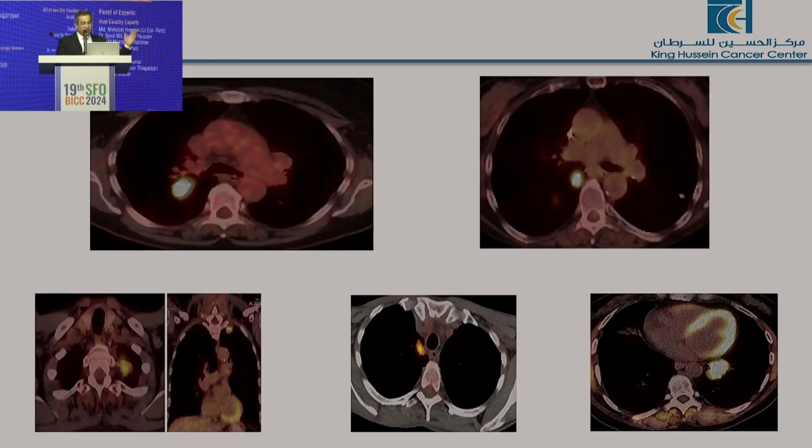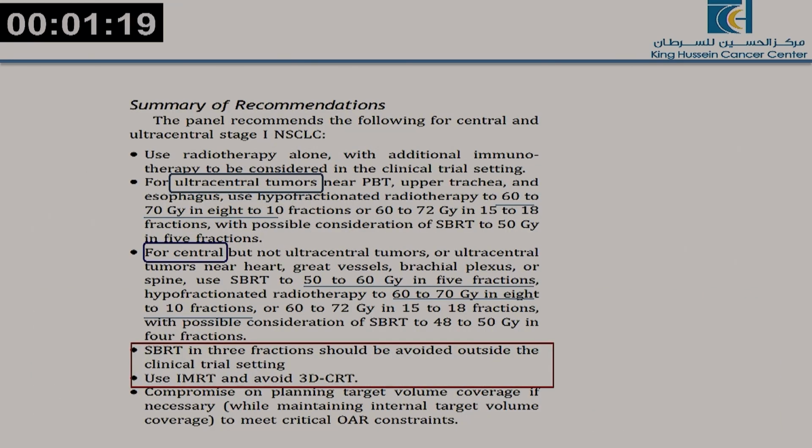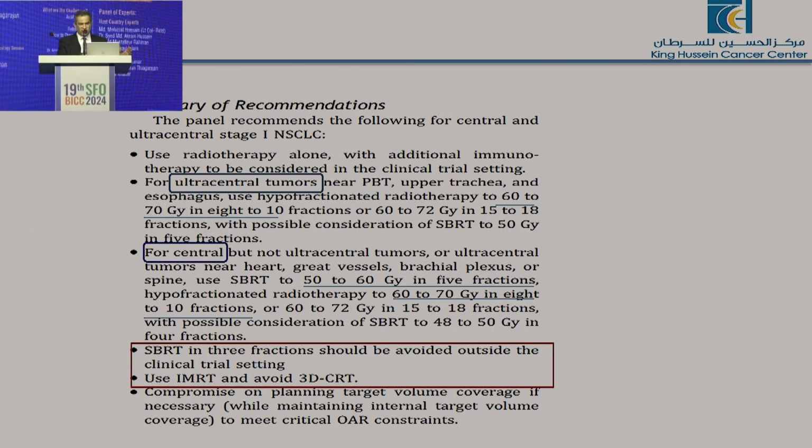Now, here are examples of these lesions, which are in the central or the ultracentral, very close to the special organs in this region. So what would be the recommendation? Just a summary of the recommendations of this important report: for the ultracentral tumor, you may use 60 in 8 or 70 in 10, number one. Number two, for central ones, again, 50 to 60 in 5 or 60 in 8.